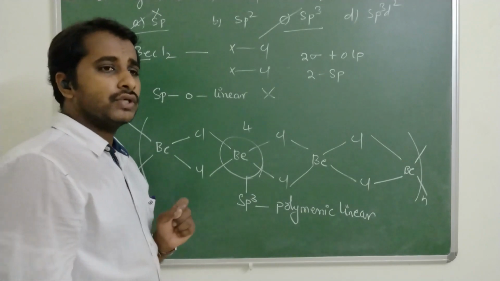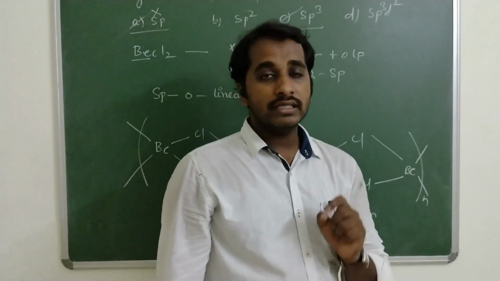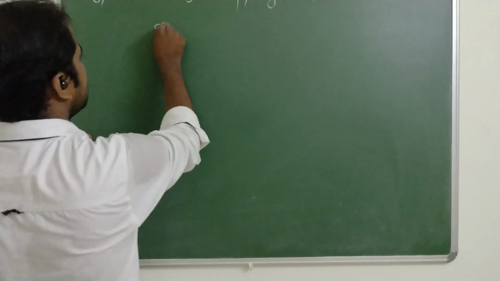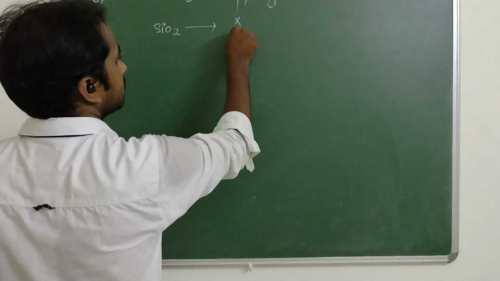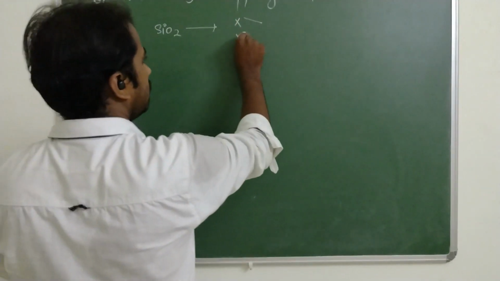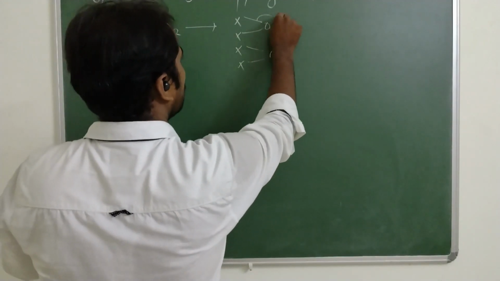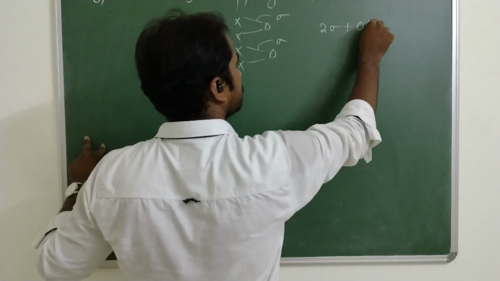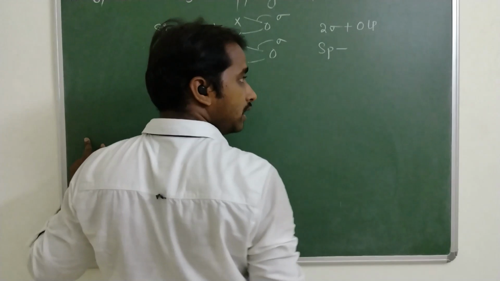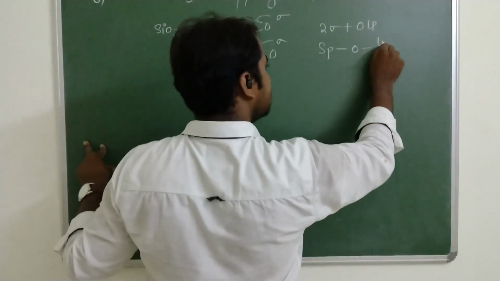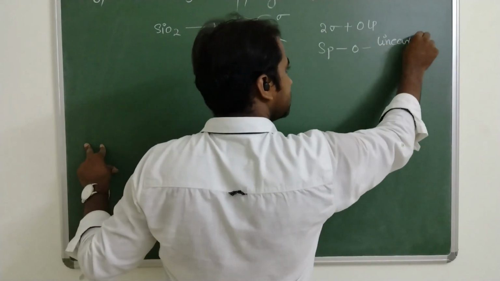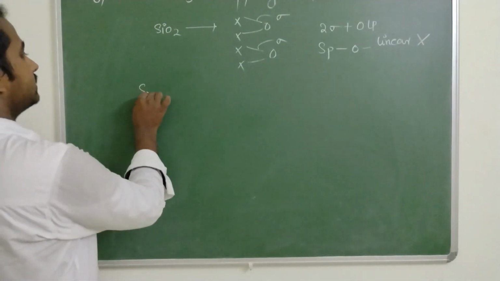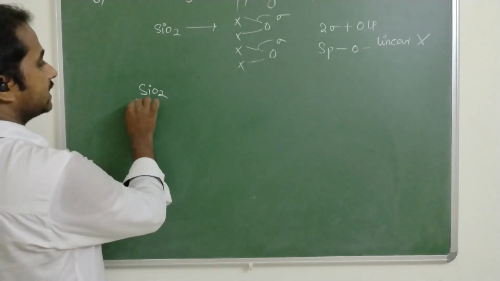So see, even though we have shortcut methods, we have some exceptional cases. Take SiO2. Si is a 4th group element, 1, 2, 3, 4, with 2 oxygen atoms. So 1 sigma bond, another sigma bond, 2 sigma bonds plus 0 lone pairs, sp hybridization, linear geometry. But it is wrong. Why?